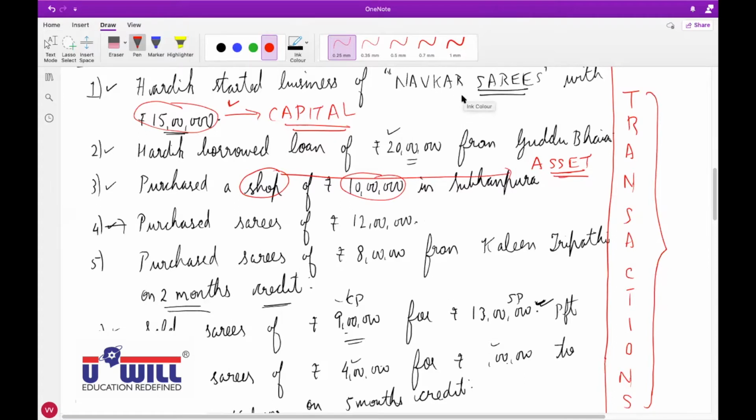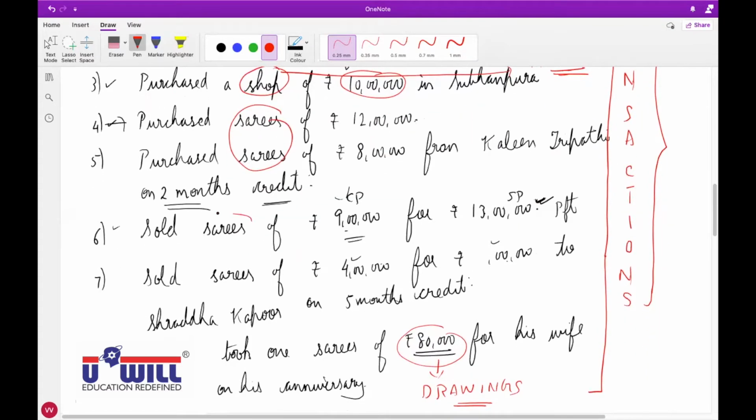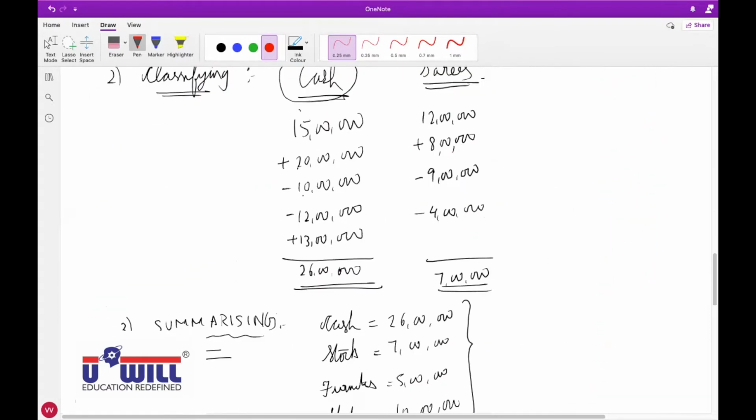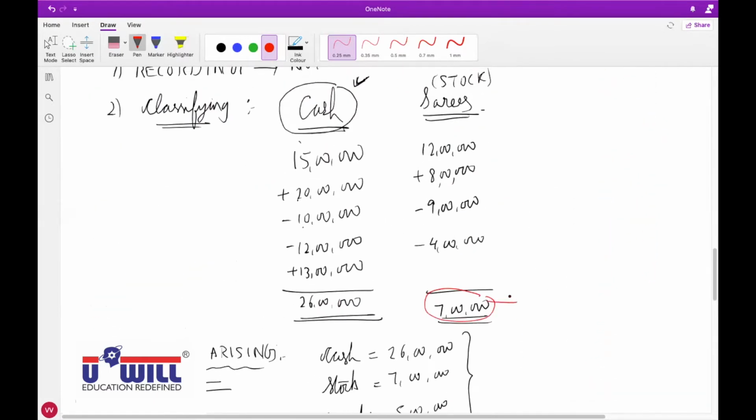Anything else which business owns and has monetary value? Jay Patel, unmute yourself. Yes, sir. Saris in this case. Business owns saris and it has monetary value also. We have seen in yesterday's example, stock of 7 lakh of saris was left out. This is also an asset. Business owns these saris and it has monetary value of rupees 7 lakhs.